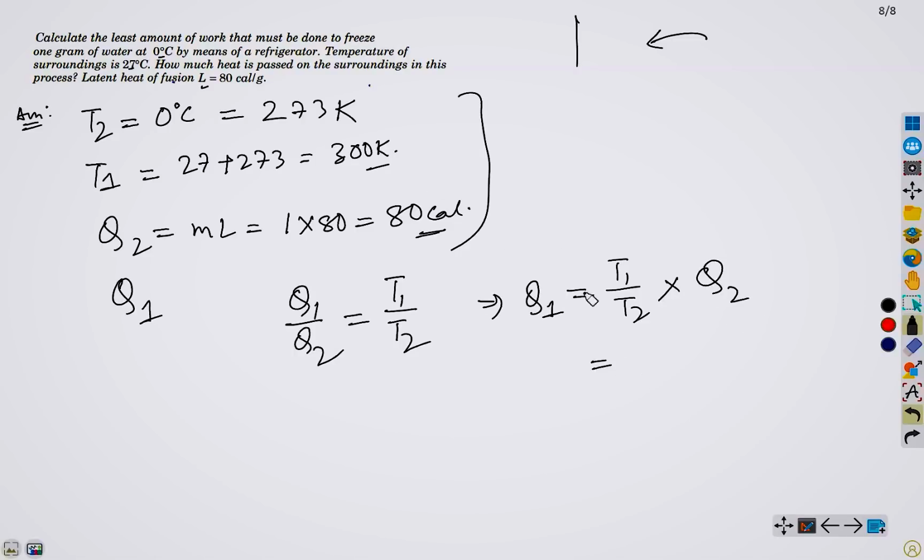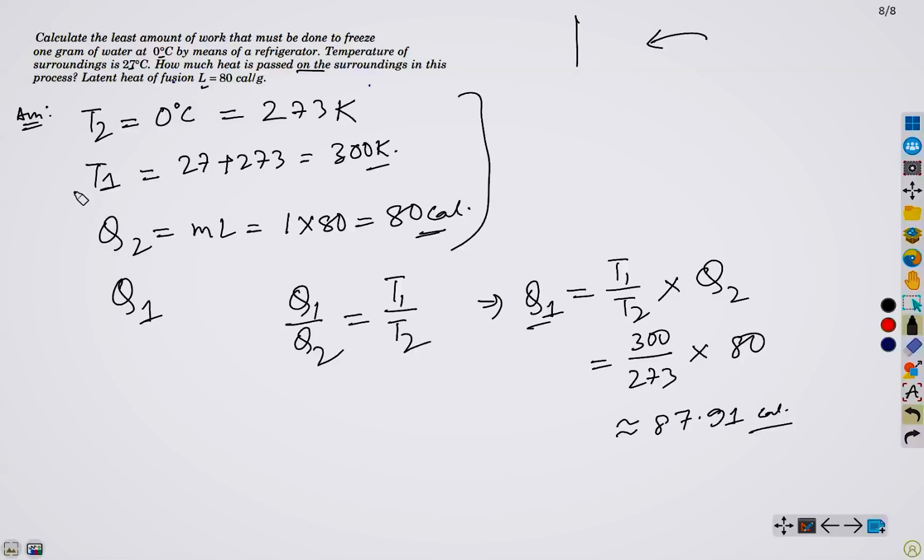We have our T1 300, our T2 273. If you have any doubts, do let me know in the comment section, I will make you understand this. If you simplify this, it is almost 87.91 calorie, okay?